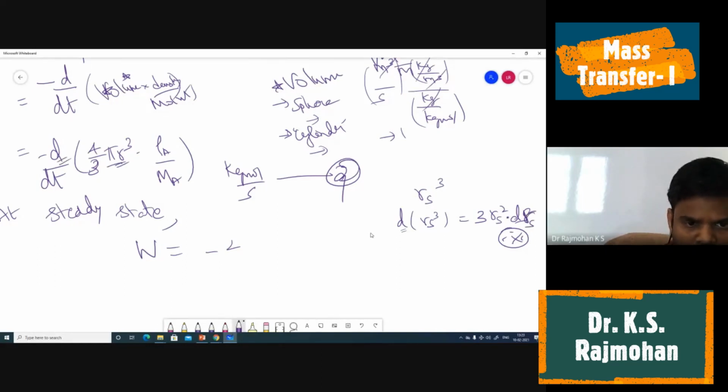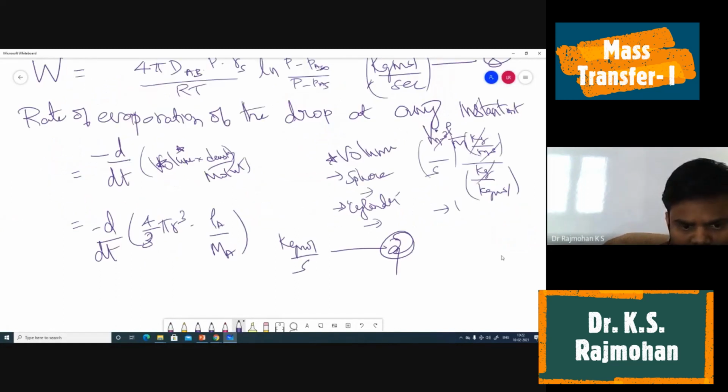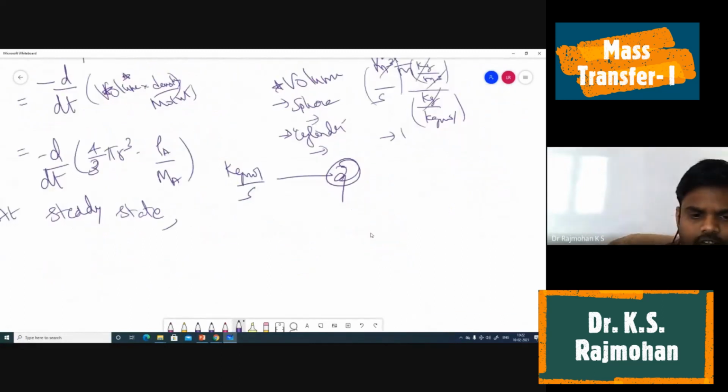Because only other terms are constant, the rate of evaporation is equal to 4 by 3 pi, 4 pi rho a by 3 ma, then 3 rs square drs by dt. Steady state, actually it is pseudo steady state. At steady state, equation 8 is equal to 9. That is rate of evaporation is equal to W.